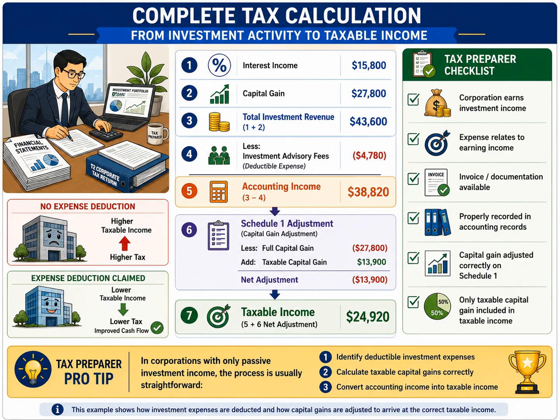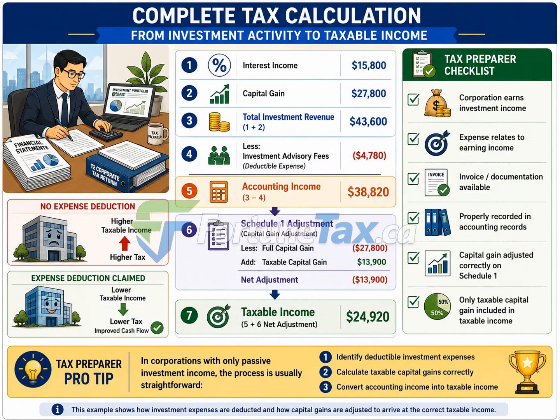If deductible investment expenses were ignored, taxable income would be higher and the corporation would pay more tax. By properly identifying and claiming legitimate investment expenses, taxable income is reduced, tax is reduced, and after-tax cash flow improves. On the right side of the slide, you'll see a practical checklist that every tax preparer should review.